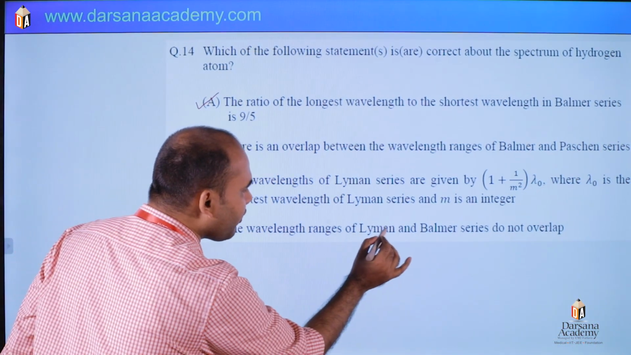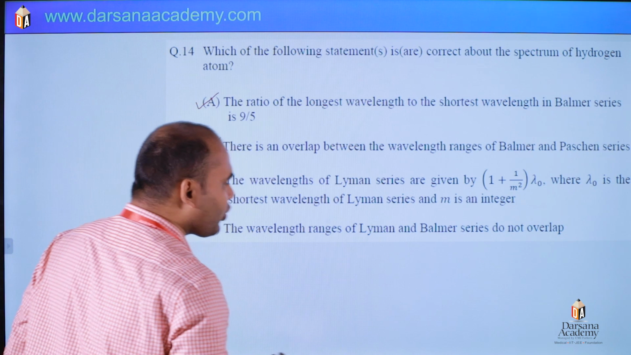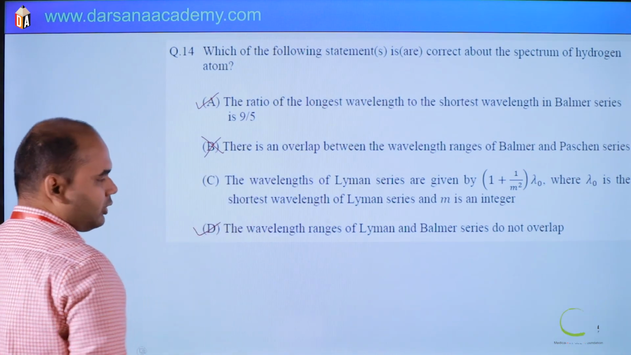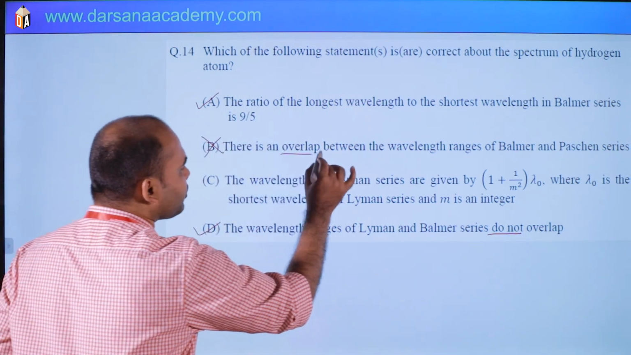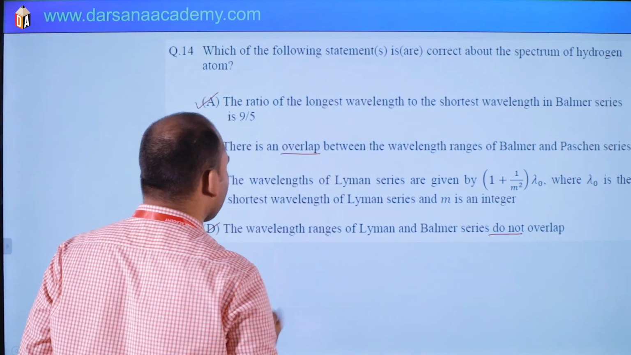And you can read option D also. The wavelength ranges of Lyman and Balmer series do not overlap. Yeah, then it will be correct. Here it is given "do not", so mind it. And in option B it is given "overlap", so that one is wrong. So this will be correct.